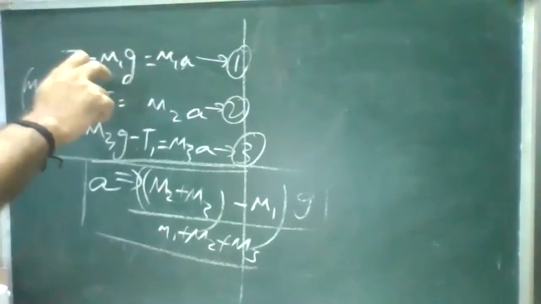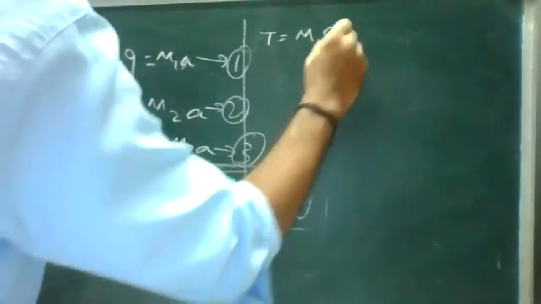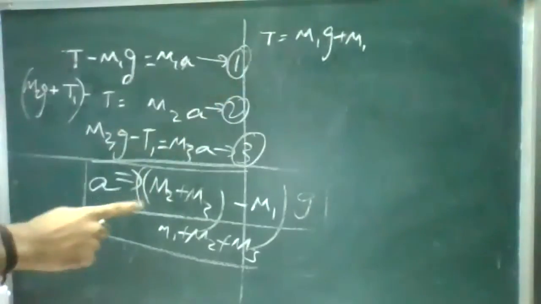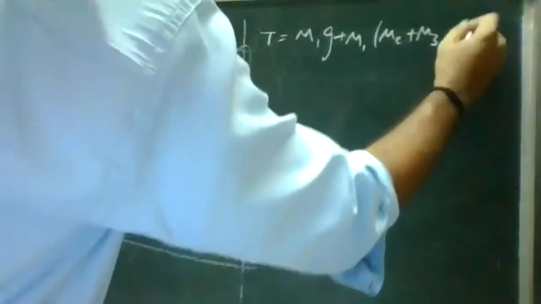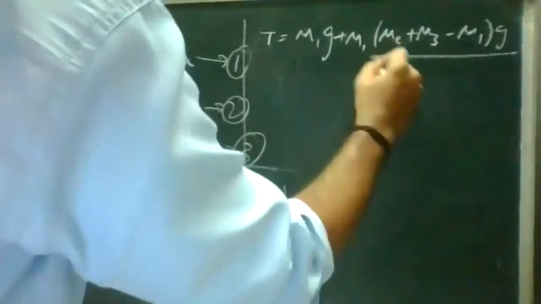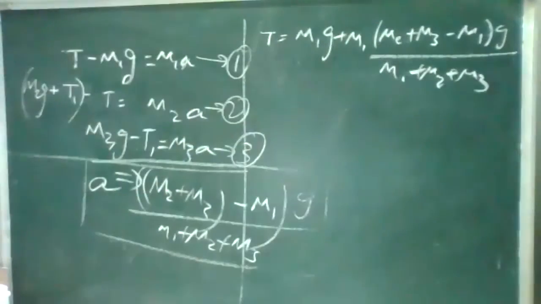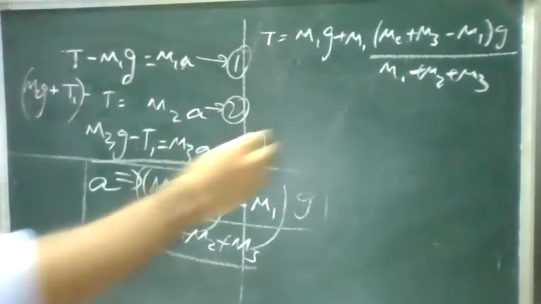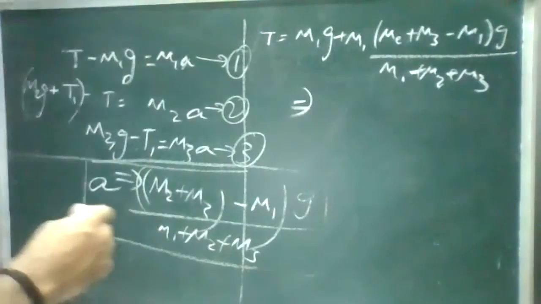Now, I need to find the tension T. So I'll take T is equal to m1g plus m1 times the acceleration. I'll substitute m2 plus m3 minus m1 into g by m1 plus m2 plus m3. Okay, which is equal to, so I'll cross multiply. Let us do the cross multiplication.